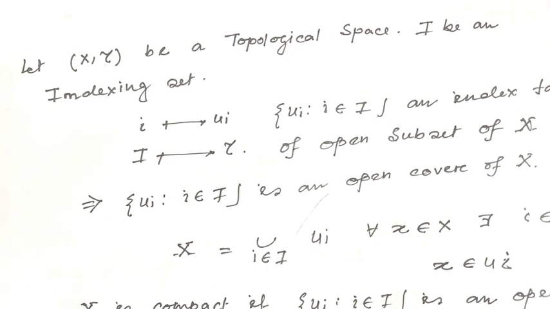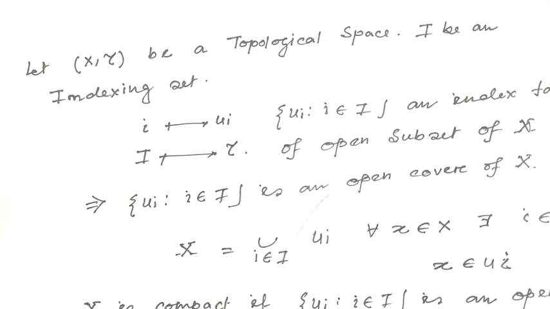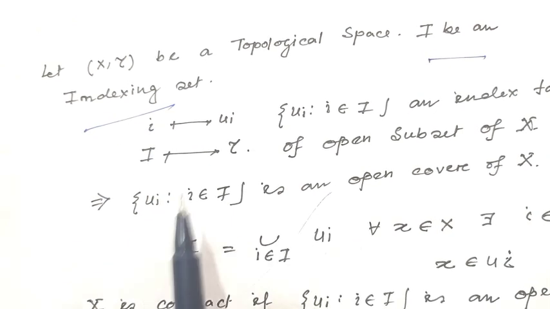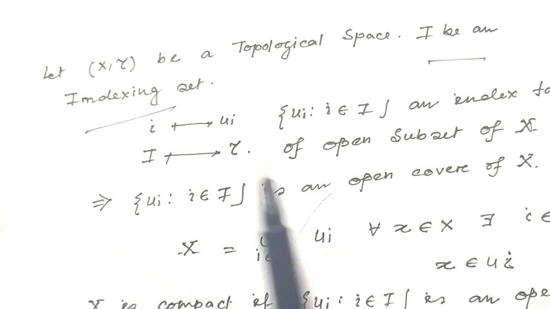Let (X, tau) be a topological space and let I be an indexing set where small i maps to Ui.